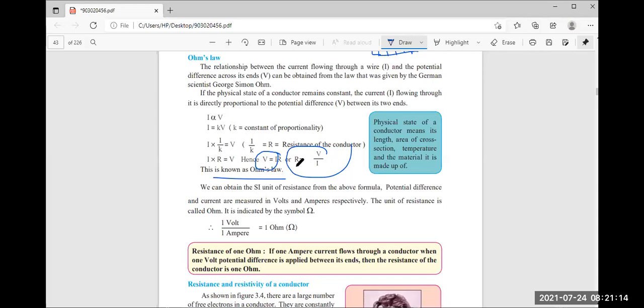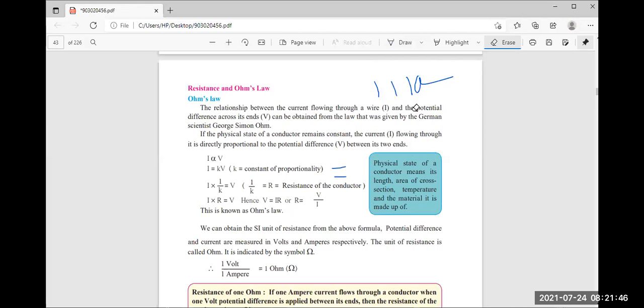From this we can obtain the unit of resistance. Potential difference we measure in the unit volt, and current we measure in ampere, so we can write that the unit is 1 ohm. This unit is given in honor of this great German scientist, George Simon Ohm. So in his honor we have given the unit, the ohm. Understood, everyone?